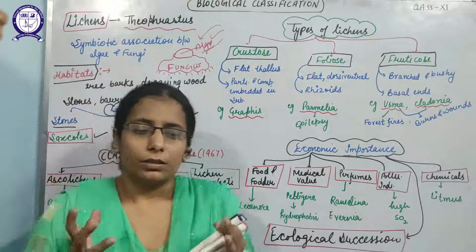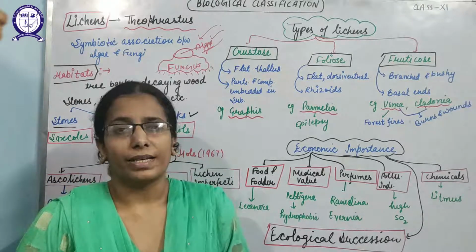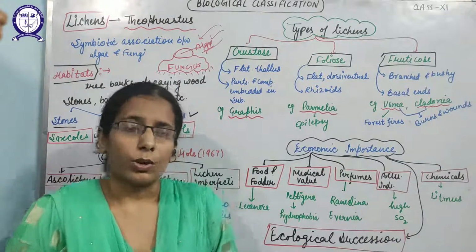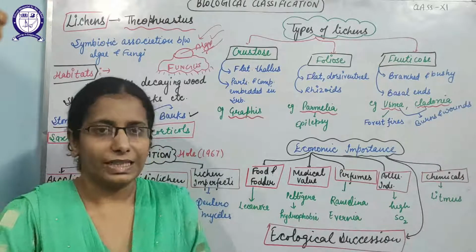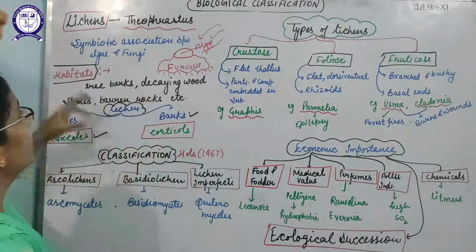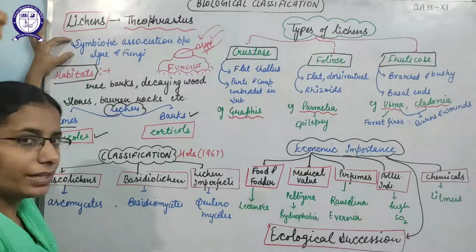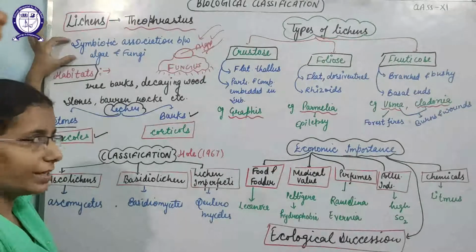Yes, there are some organisms which cannot live in independent existence to complete their needs in some conditions. So at that time, those organisms will live together and benefit each other. That is known as symbiotic association. Examples of symbiotic association are lichen and mycorrhiza. But today we are going to discuss lichens only.